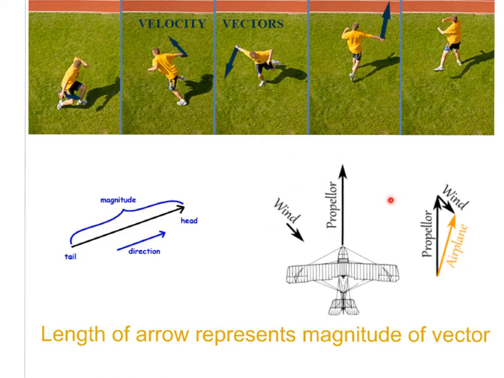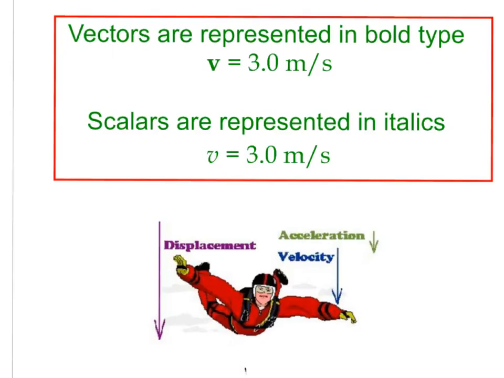Here's just another example. We have the propeller taking the plane at a particular velocity in this direction. We have wind that is countering that in that direction. And this would be a smaller magnitude than this vector. So the length of the arrow represents the magnitude of the vector.